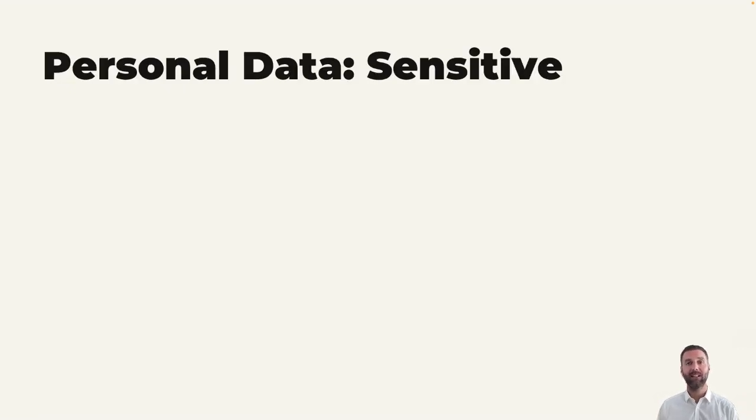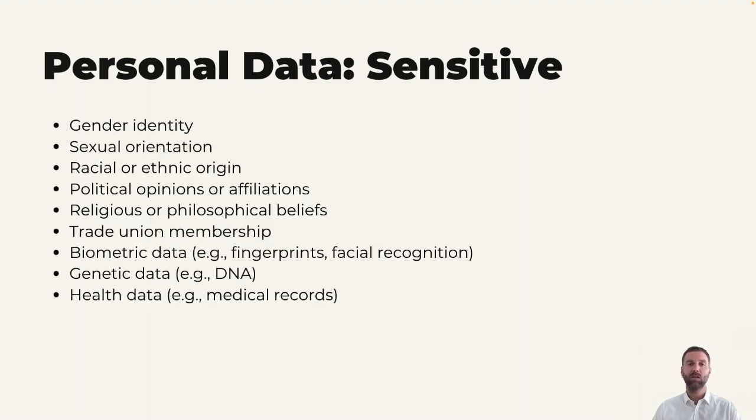And now it's time to look at sensitive personal data. These are also called special categories of personal data. This is important because the GDPR has special rules and limitations as to how we can process personal data when they are sensitive. So what you see on the screen right now are special categories of personal data or sensitive personal data. They are gender identity, sexual orientation, racial or ethnic origins, political opinions or affiliations, and so on.